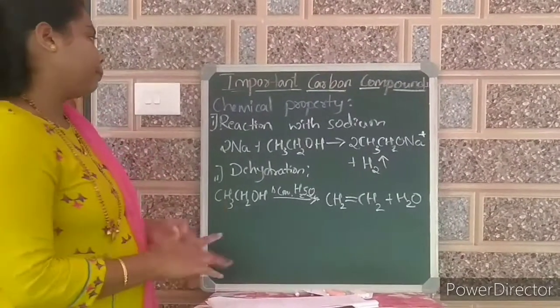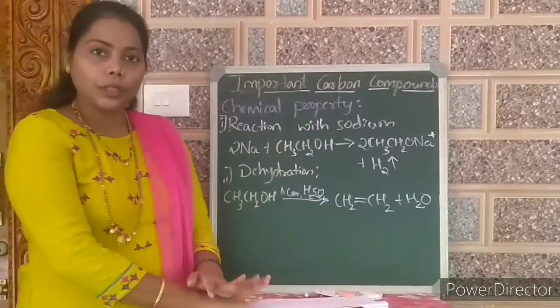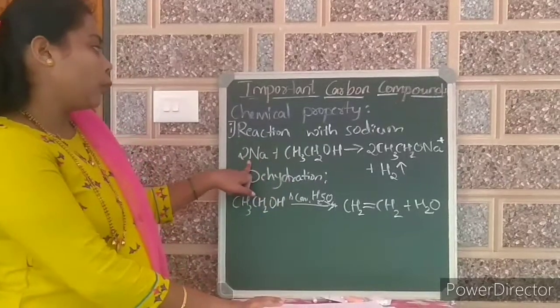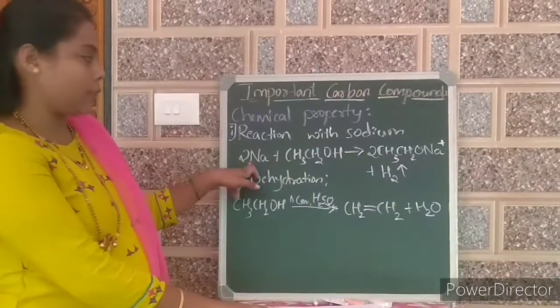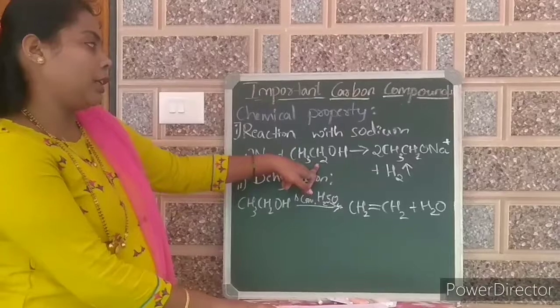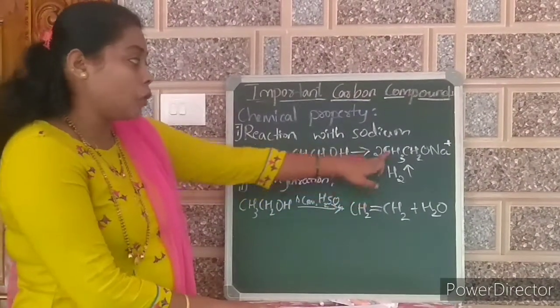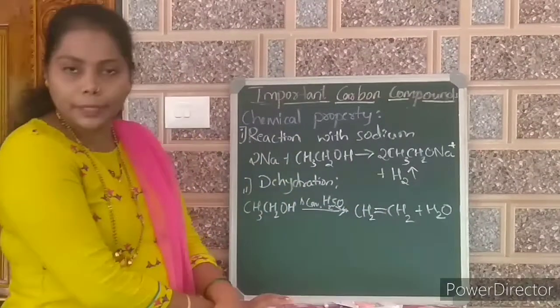Chemical properties. First one is reaction with sodium. When ethanol reacts with sodium, what happens? See here, two atoms of sodium react with ethanol to give sodium ethoxide, and hydrogen is liberated.